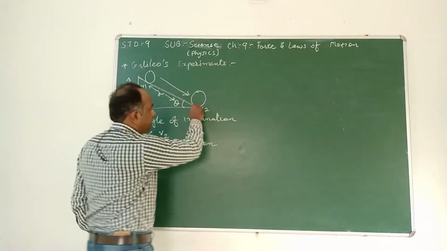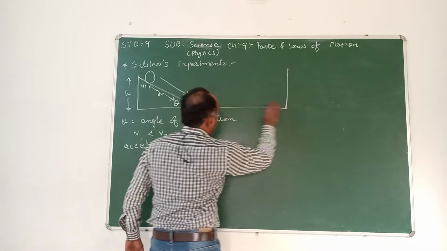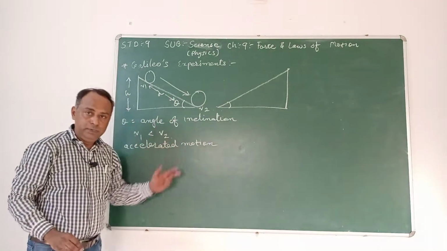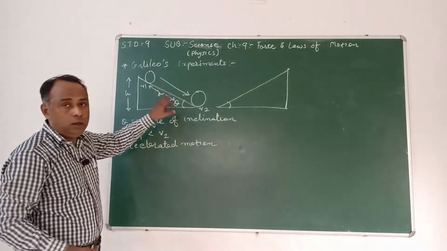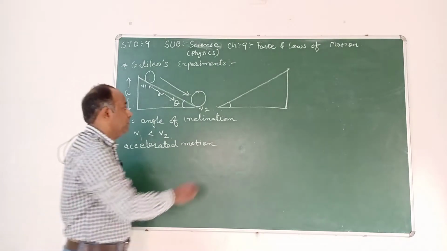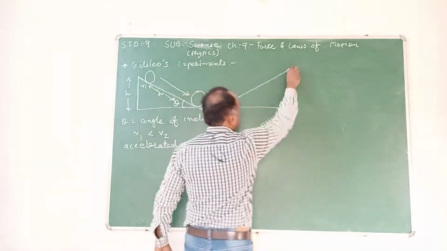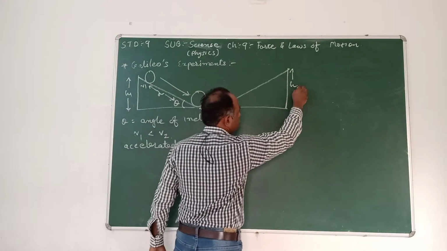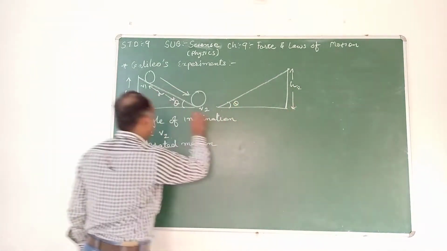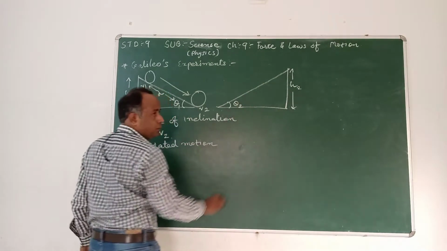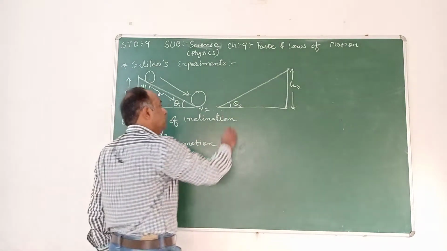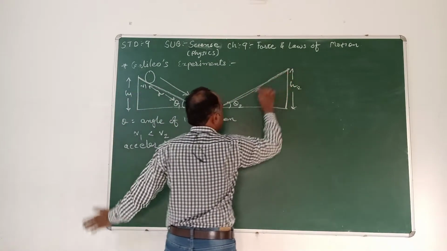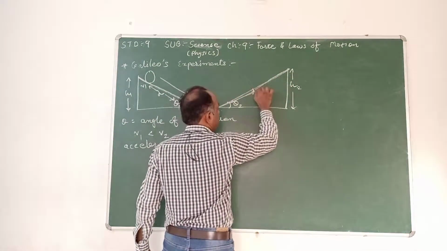Then in the other case, he noted down, the same ball and same wooden slope are taken, and the angle of inclination is the same, that is theta. The height is also the same as it was here, h1, I'll call this h2, and here theta 1, theta 2. Even the length of the slope was the same, taken to be d.